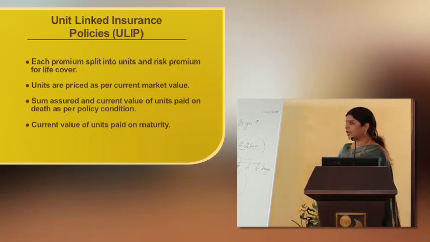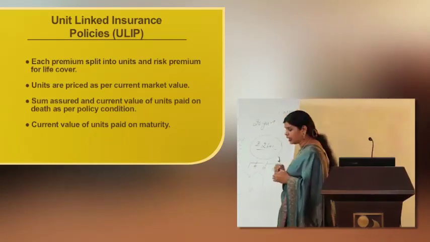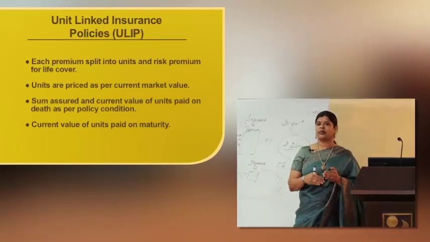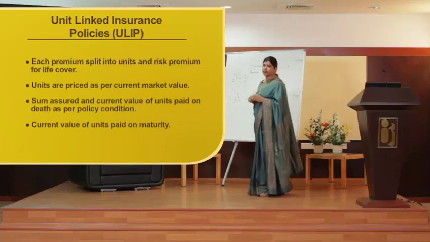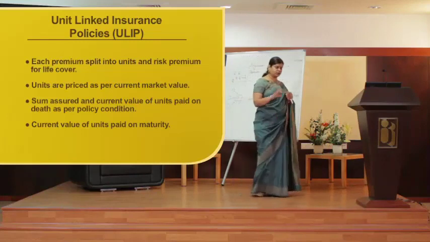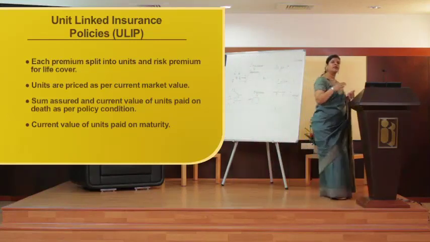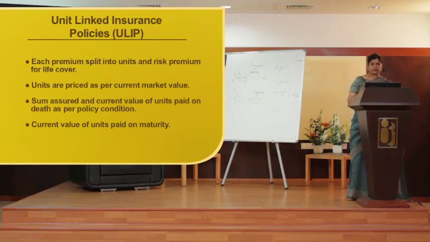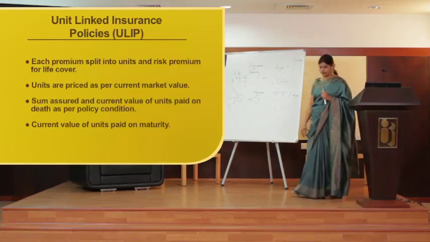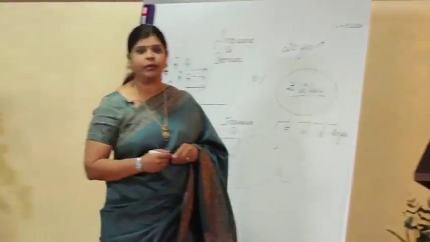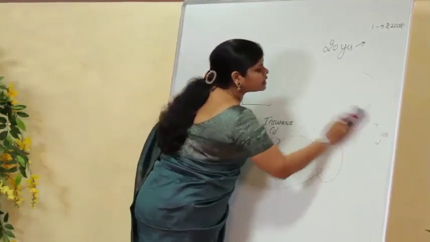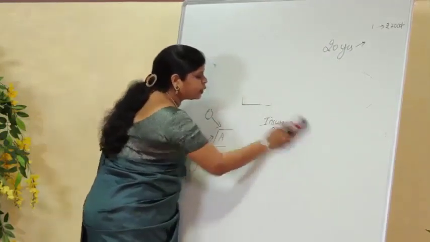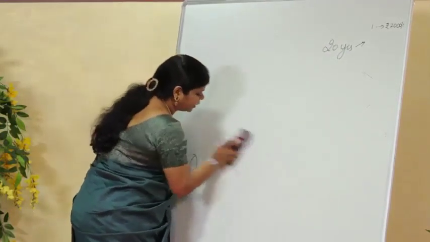So, it is basically a blend wherein I am getting a protection, I am getting a life cover, but at the same time a major portion of my premium amount is being parked into certain investments where I can definitely get good returns. So, now ULIPs are giving me a blend of insurance as well as investments. Each premium is split into units and the risk premium for life cover. Let us say I am paying a premium of 1 lakh. Under ULIPs, if I have taken a policy where the premium amount is 1 lakh per annum.